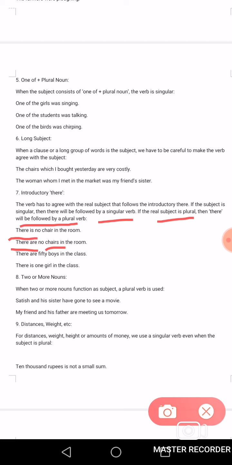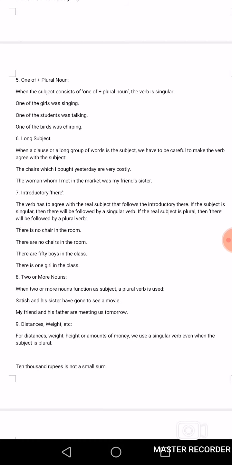So it is clear, if the real subject is plural, then there will be followed by a plural verb. There are no chairs in the room. Once again, see the next example. There are 50 boys in the class. There is one girl in the class. I hope this is clear to everyone. Now come to next point.